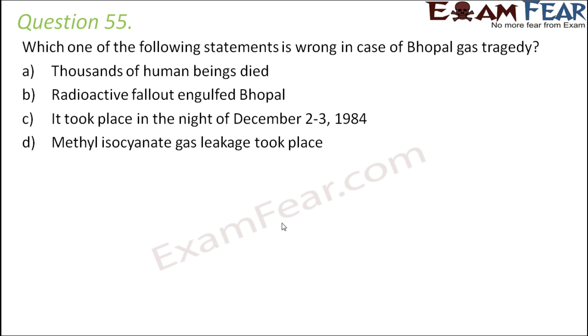So what actually happened that night was a very poisonous gas, methyl isocyanate, leaked out, and this leakage impacted a huge number of people. Almost 500,000 people, that is 5 lakh people, were exposed to methyl isocyanate, which was such a poisonous gas. Thousands of them were already killed, many of them were injured, and a lot of them were even permanently paralyzed for a long period of time. So there was a huge impact.